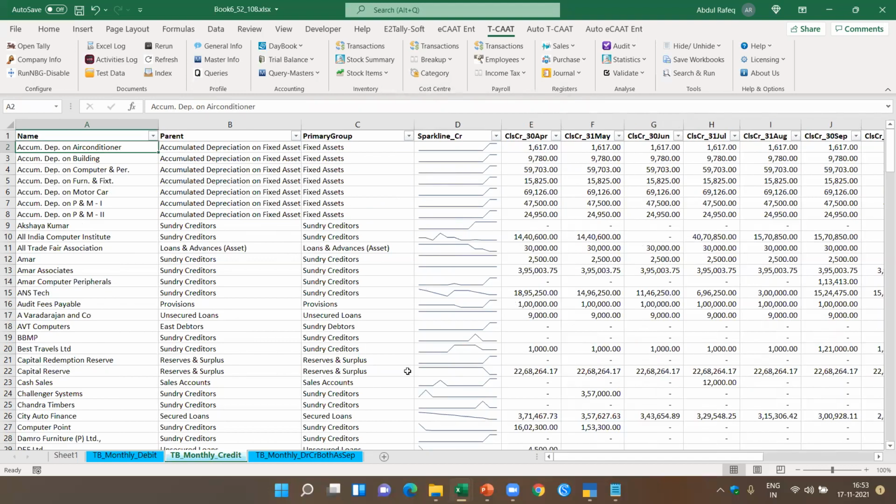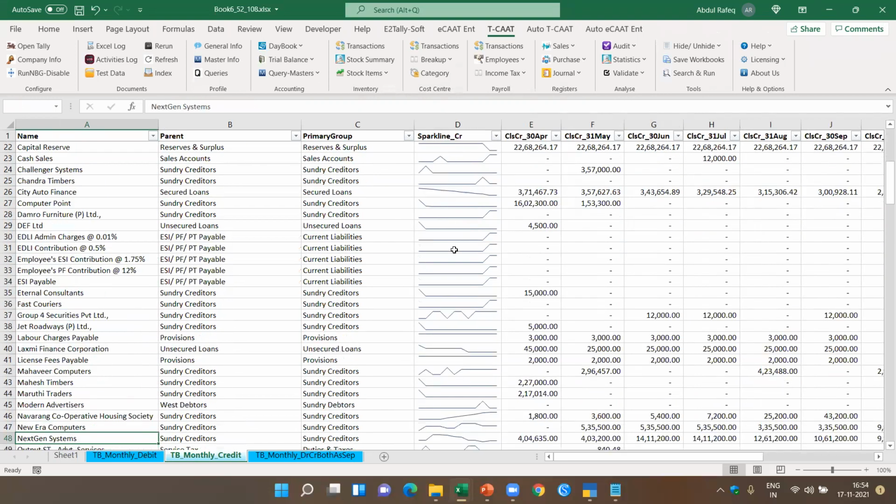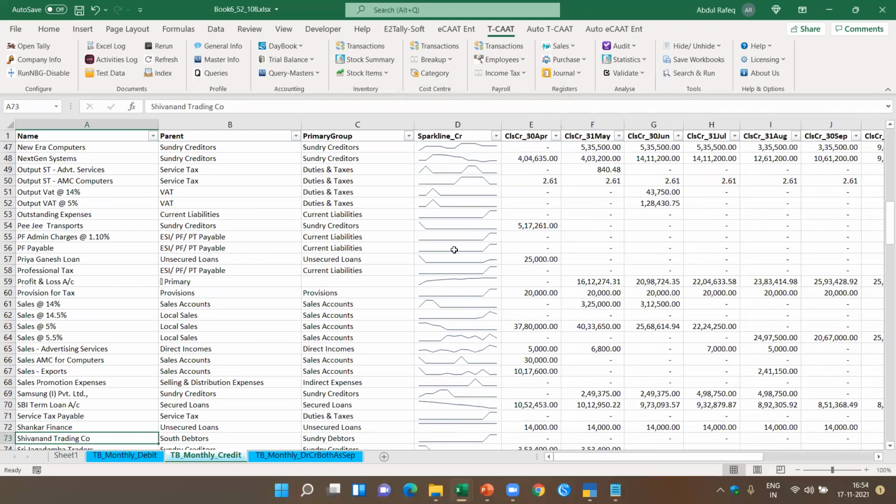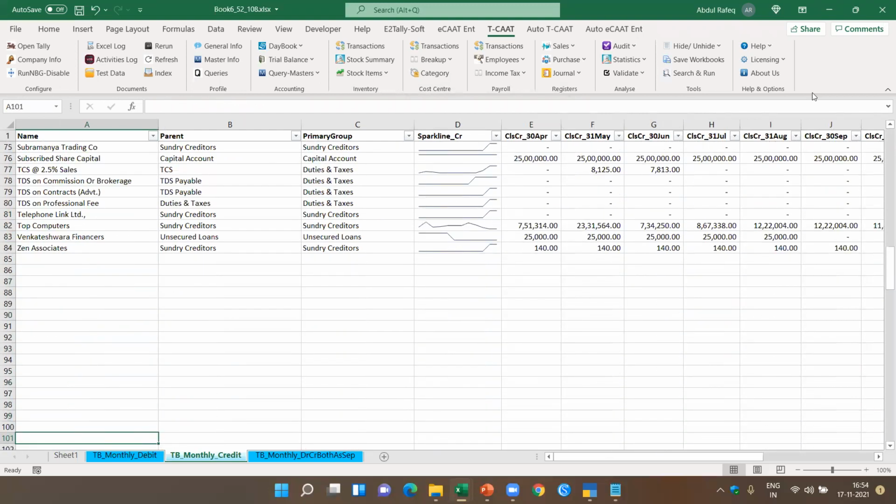I am able to get a complete analysis based on the closing balances. I can get a complete analysis of all the types of transactions which happened. I'll get a complete window of all the types of transactions and how the transactions have moved during the year. Okay, this is the trial balance.